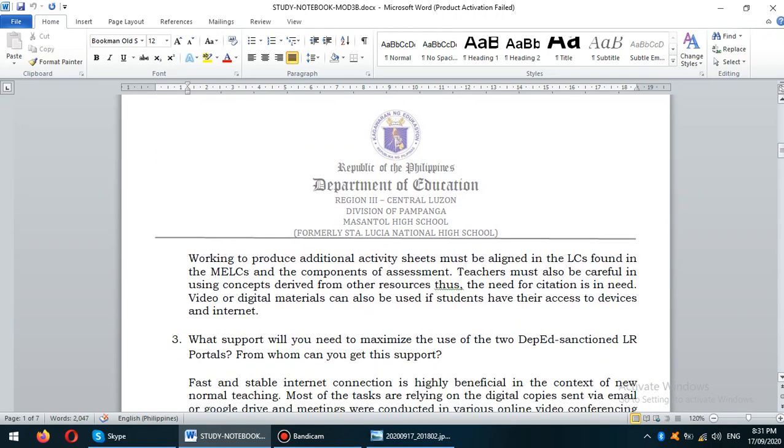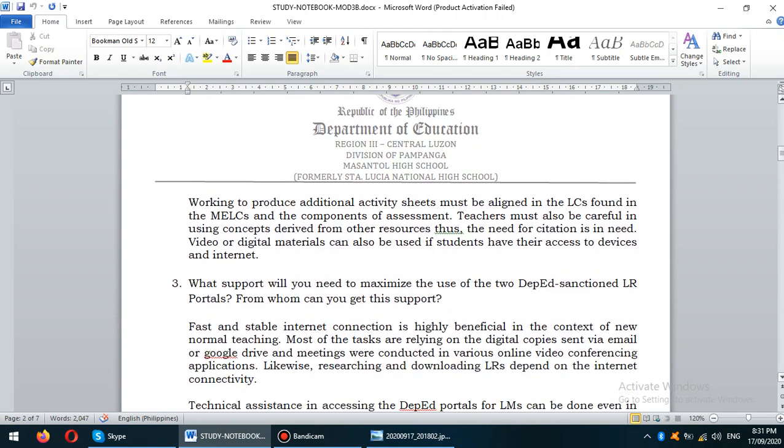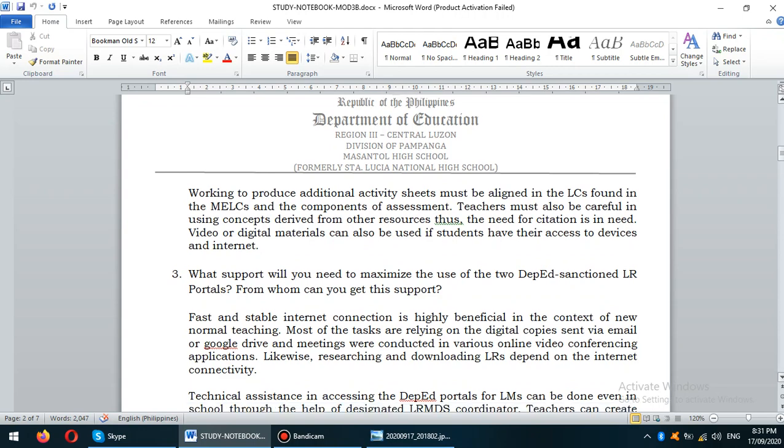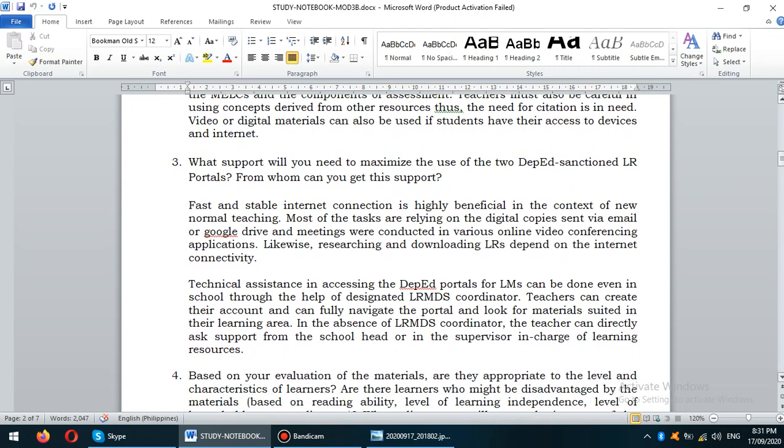Okay. Now, for number 3, what support will you need to maximize the use of the 2 DepEd sanctioned LR portals? From whom can you get this support? This would be the answer. You can pause the video if you want to take time to read.